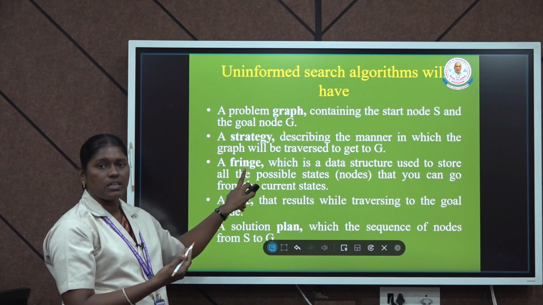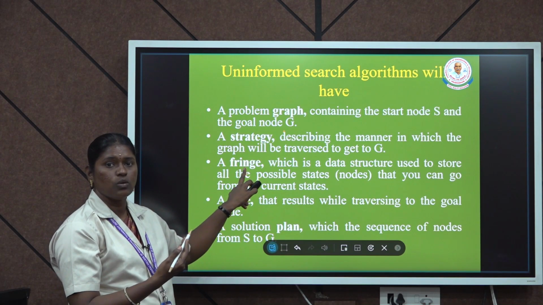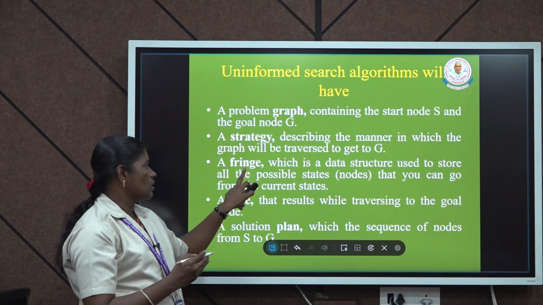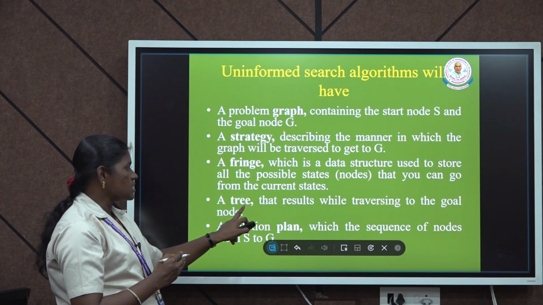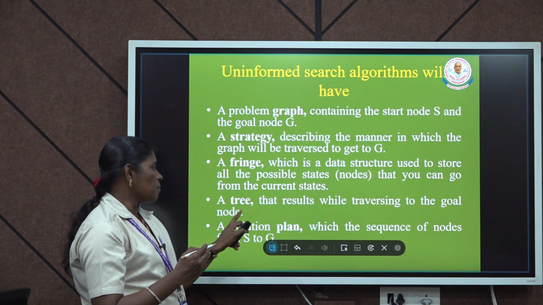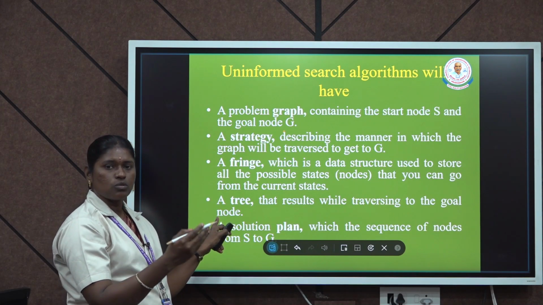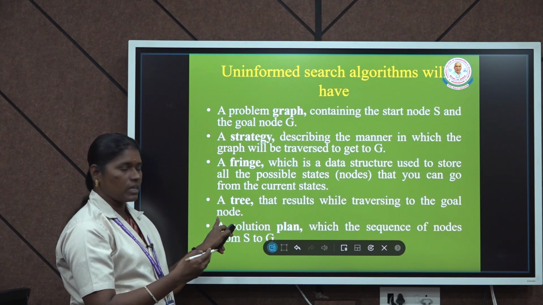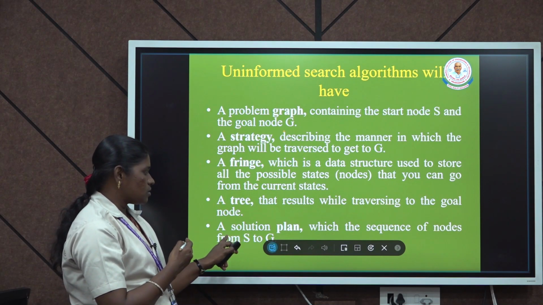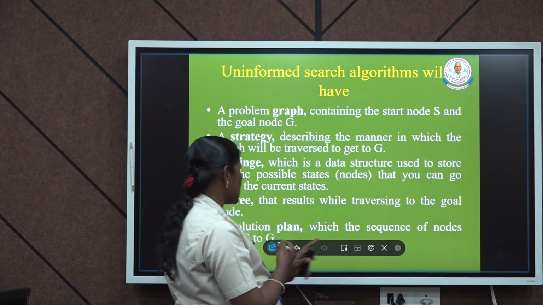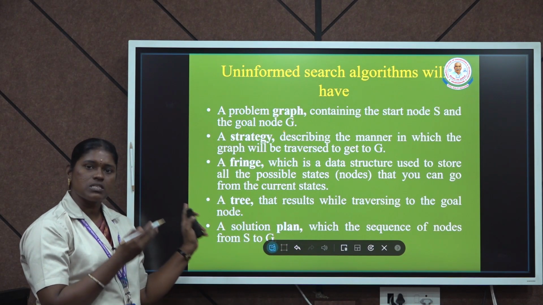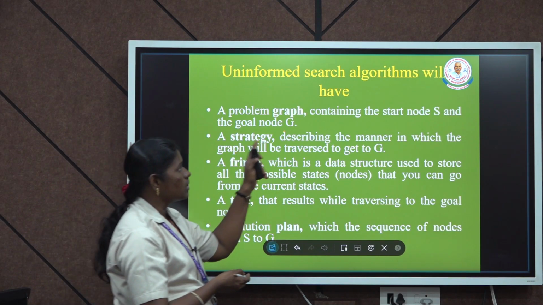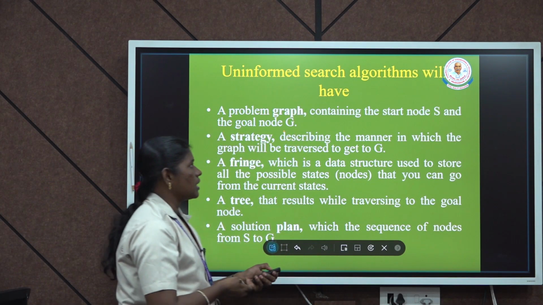Fringe is the data structure used to store the available states of each node. Next, the tree: the result of traversing to the goal node is stored in tree format. And then the solution plan, which is a sequence of states from the start node to the goal node. These are the five different components in uninformed search algorithms.